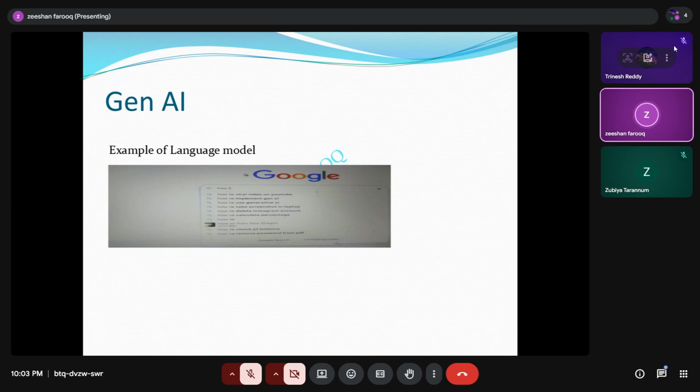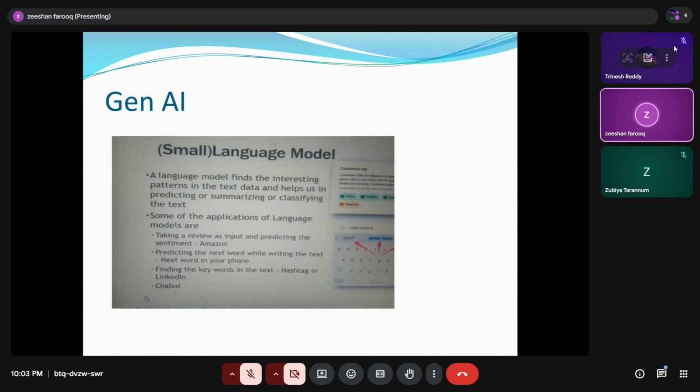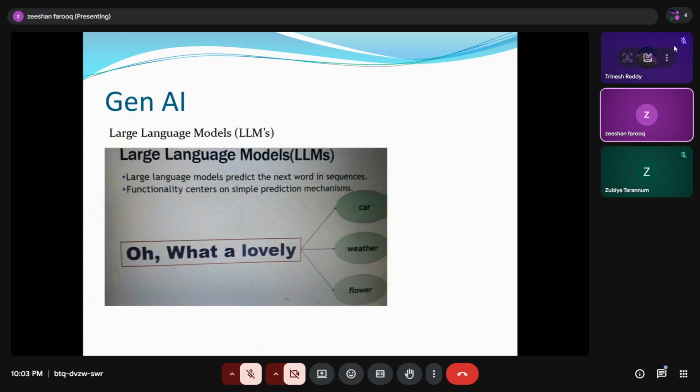When we are typing something in the browser, it automatically displays something. A small language model finds interesting patterns in data. Whenever we enter any text, it automatically gives some other text. That is a very small point of view. But what is a large model? Suppose I put in, oh, what a lovely, it gives options like car, weather, flower, multiple things, hundreds of things. That is called a large language model. In real-time scenarios, companies are hiring people who have experience in how to create large language models.